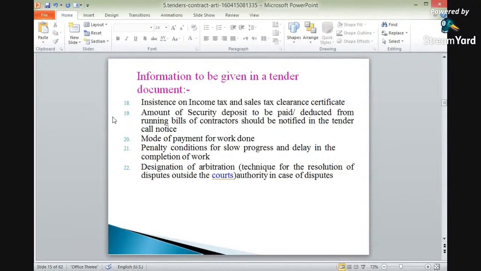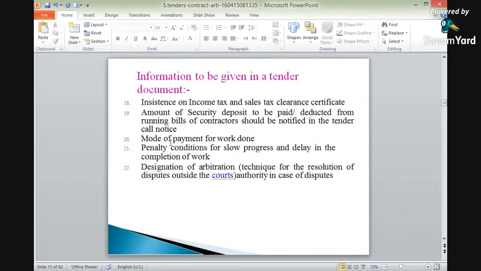The second option is that there may be deductions of this security deposit from the running bills also. Okay, there are two options. First, it can be paid directly. The total amount of security deposit will be paid at the time of acceptance of the tender, or the second option is nothing but from the running bill, it can be deducted.